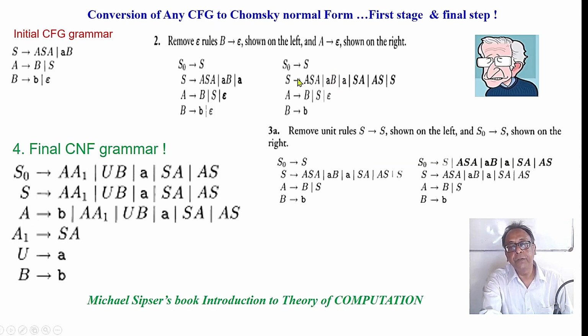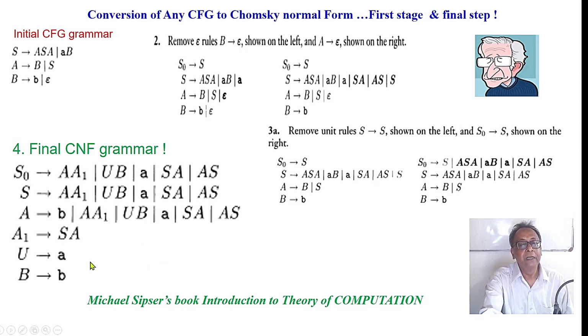And this is after we have come to this. Then whenever you see this kind of many variables, we should make this SA a different variable. So we can put S to SA, and there we can put A1 instead of SA. Whenever there are long strings of variables, we put something like SA to A1. So this is the next conversion. This is the final CNF grammar.